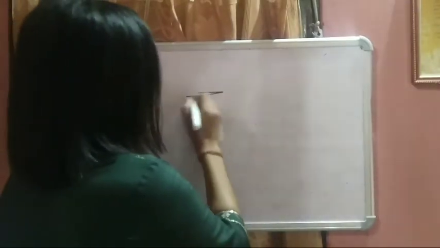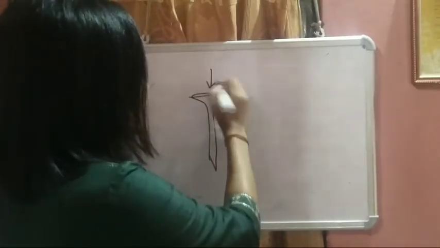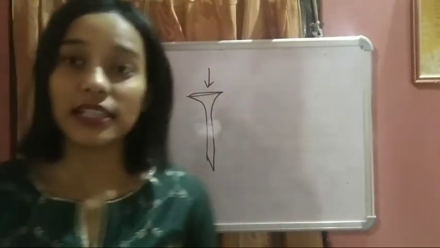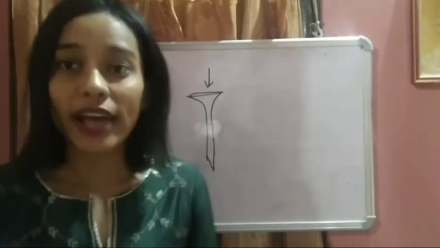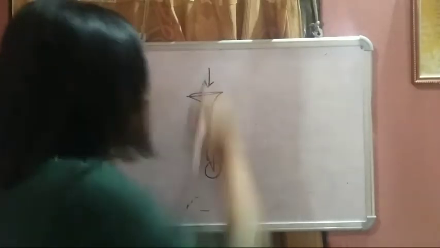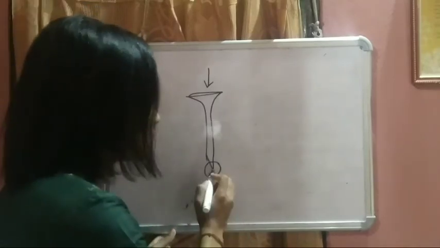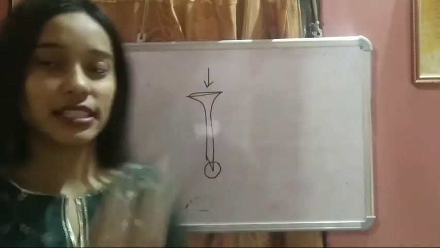Students, you need to keep one thing in your mind: the more the surface area, the less the pressure, and the less the surface area, the more the pressure. To prove this, I will show you an example. Take a nail. When you hit the nail from the head side, it will easily enter a wood plank. Why? Here the surface area is very small. So if we apply pressure here, as I told you, the less the surface area, the pressure will fall directly into this region. As a result, the nail will enter easily.